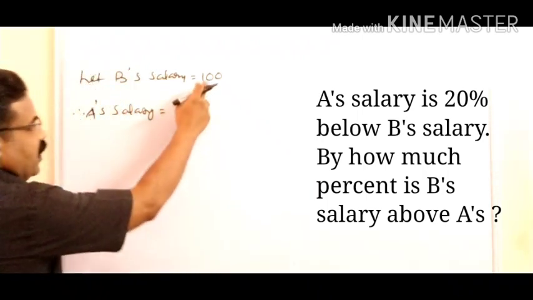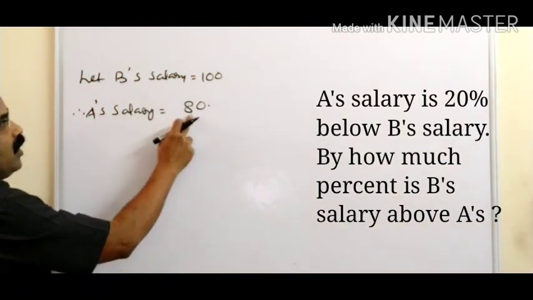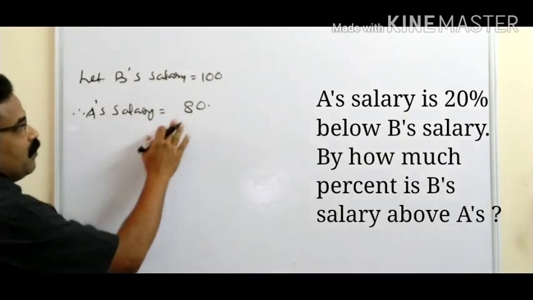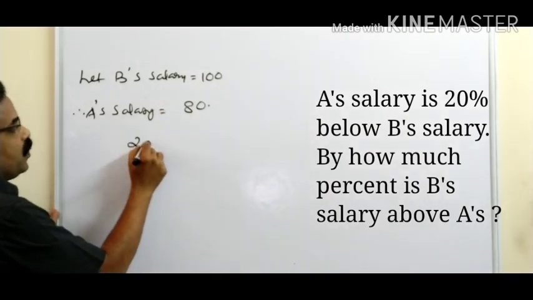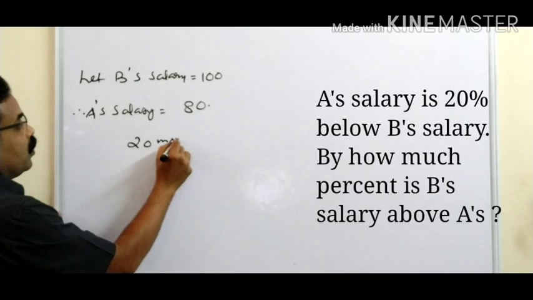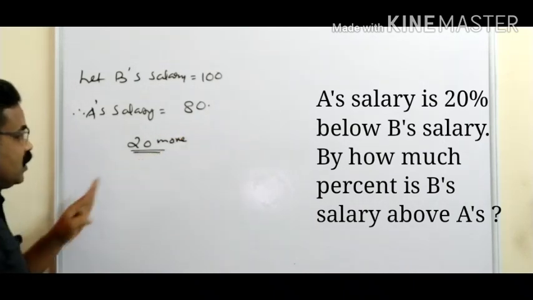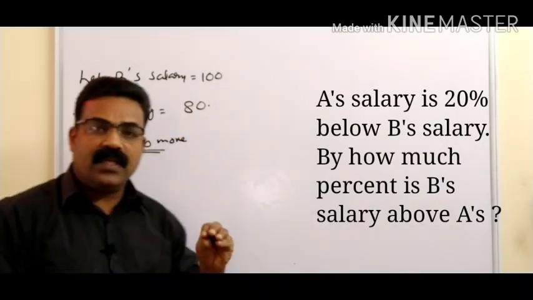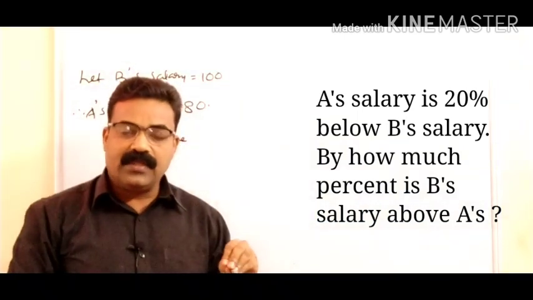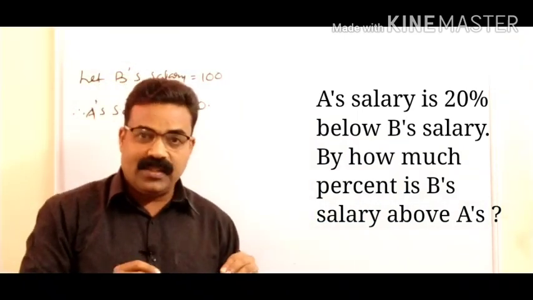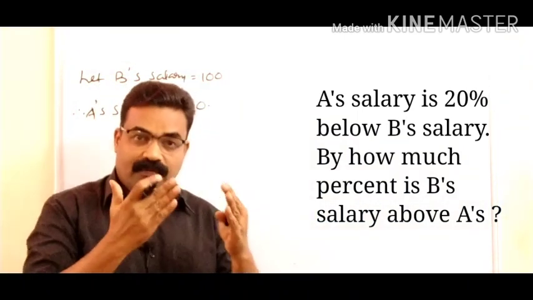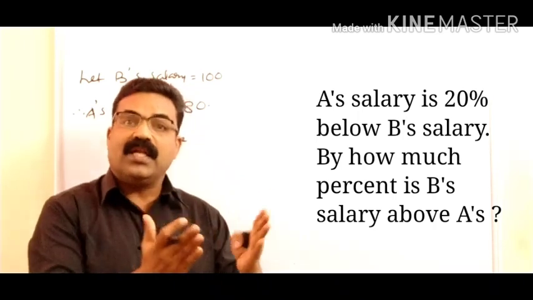B is getting 100 rupees, A is getting 80 rupees, so B is getting 20 rupees more. We need to find out what percentage of 80 this 20 is.